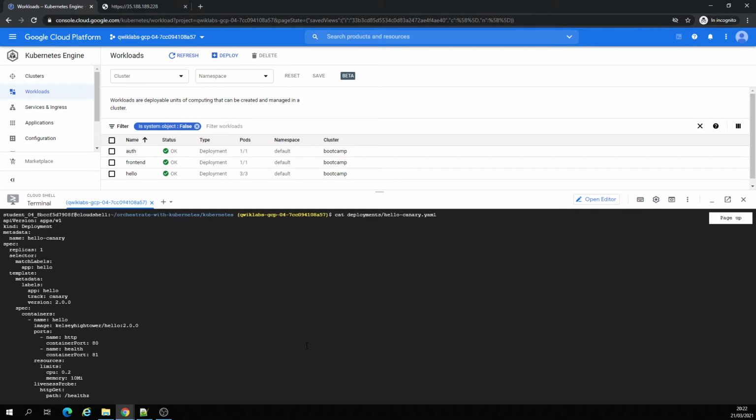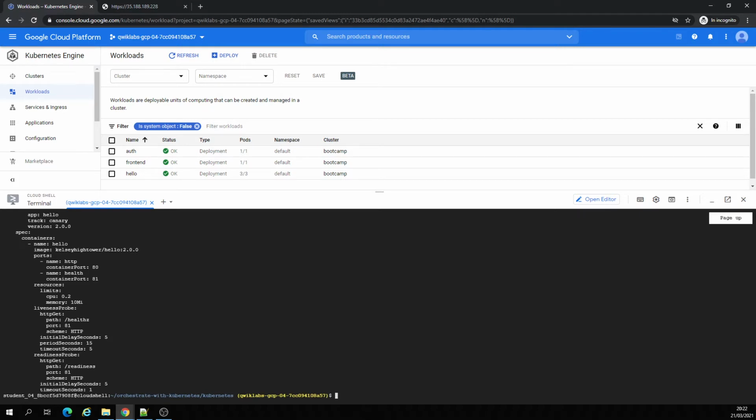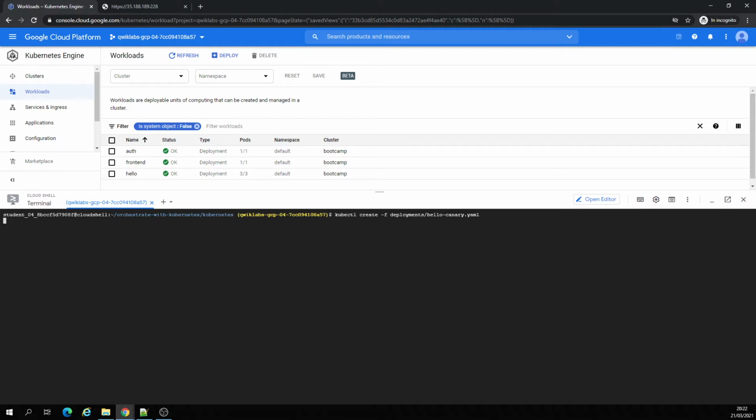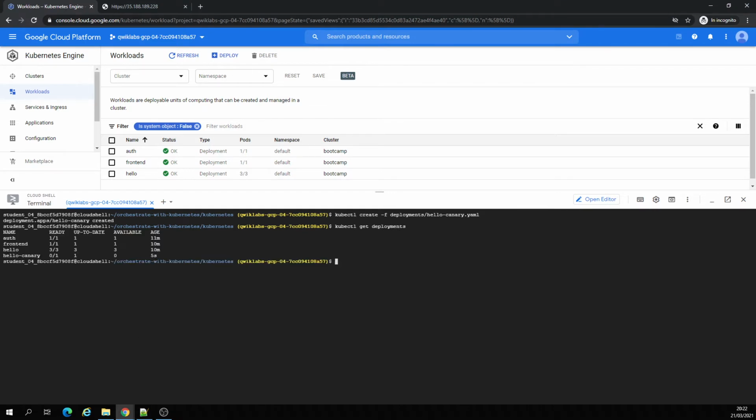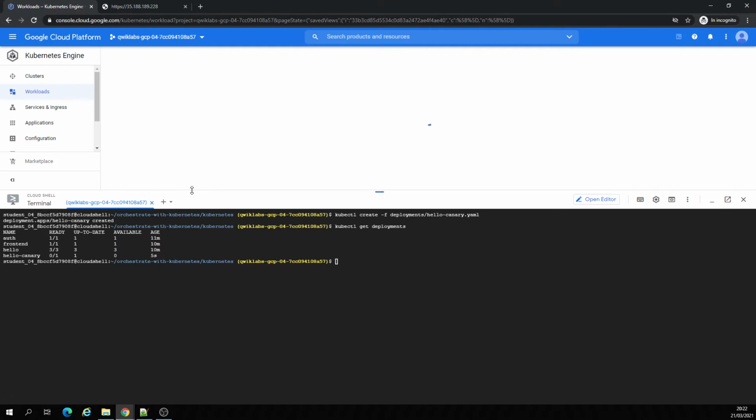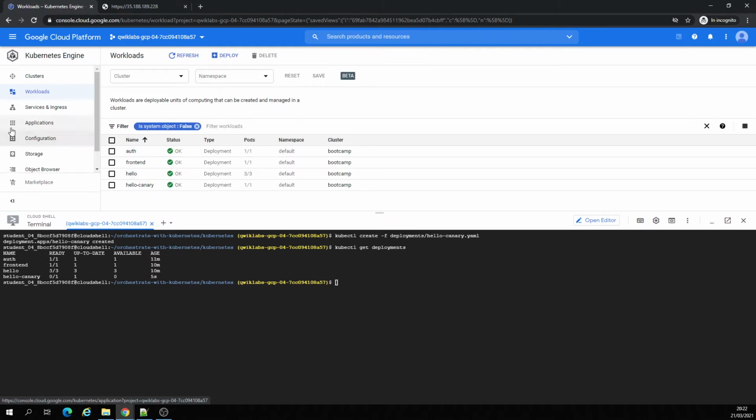this one, hello Canary, I call it. Let's create a deployment. Created. Let's get our deployments. There's hello Canary, all the other stuff. Maybe now we're going to see it here on workloads.